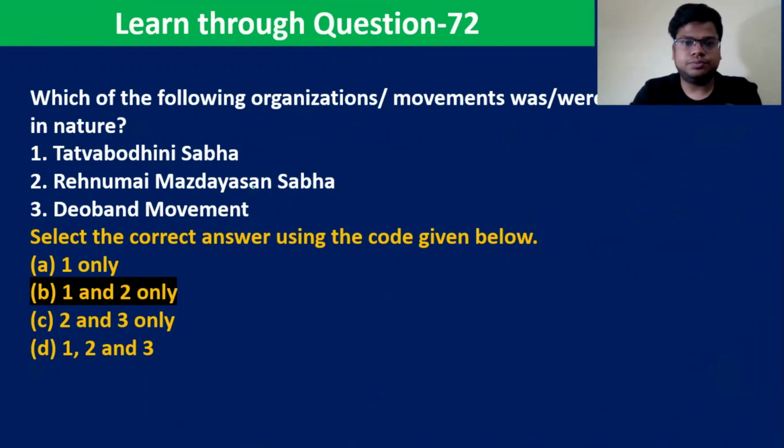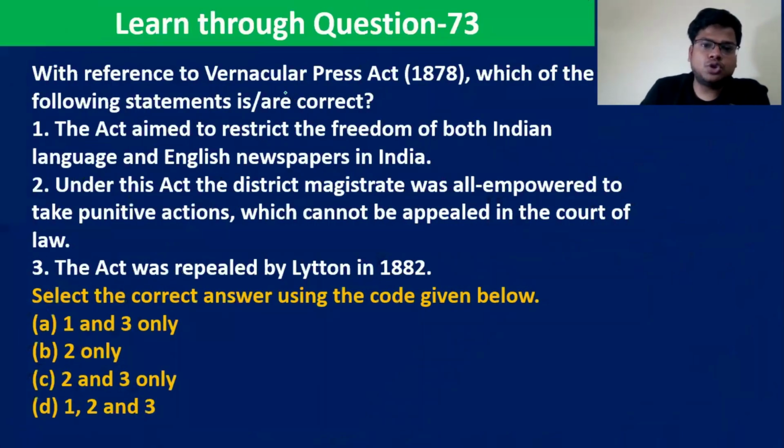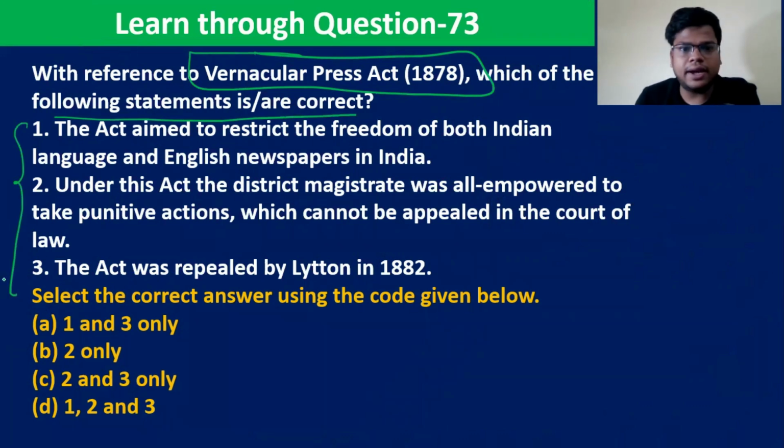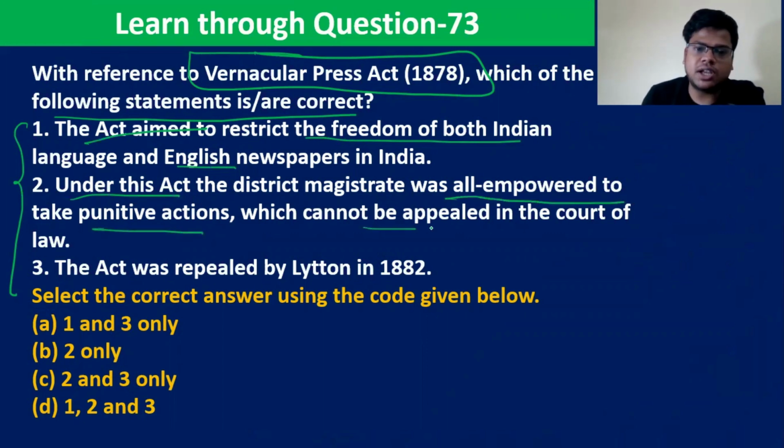Okay, let's go. With reference to the Vernacular Press Act, 1878, which of the following statements is or are correct? The act aimed to restrict the freedom of both Indian language and English newspapers in India. Under the act, the district magistrate was empowered to take punitive actions which could not be appealed in a court of law. The act was repealed by Lytton in 1882.